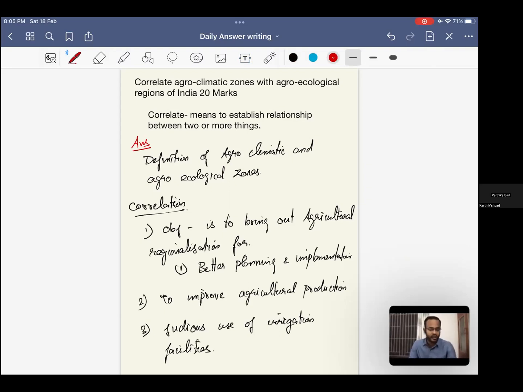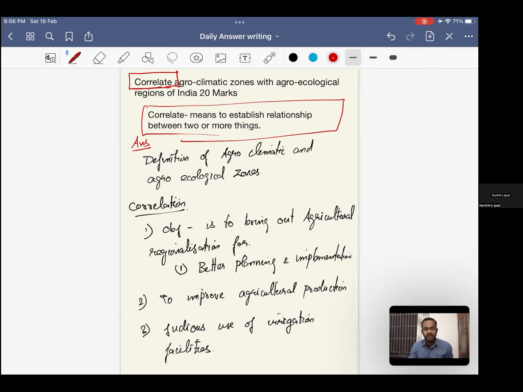If by any chance you have written separately agro-climatic zones and agro-ecological regions, you have not understood the question. If you have written the comparison or differences, again you have not understood the question. The question clearly says correlate. And for the purpose, also mention what correlation means. Correlation means to establish a relationship between two or more things. So we do have two things here, agro-ecological zones and agro-climatic zones, and we are establishing the relations.